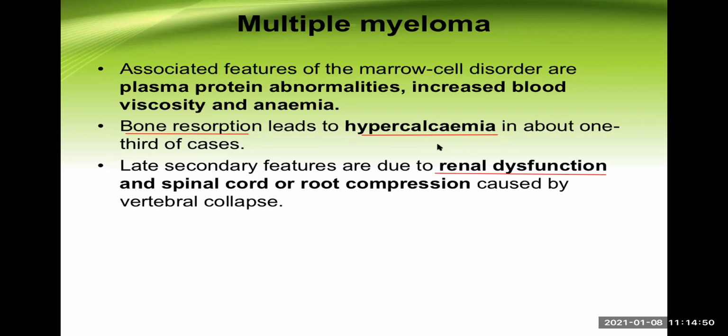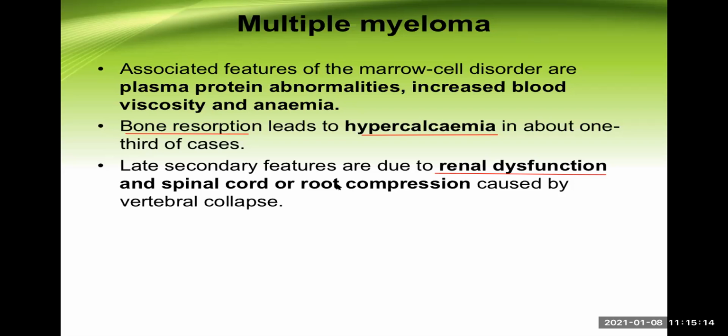A lot of calcium is excreted in the kidney. Some of that calcium may lead to renal stones as well. Those renal stones may block the kidney and can damage it. That is one point. Another, because of this excessive formation of the abnormal protein, these proteins are also excreted in the urine, and these are known as Bence Jones protein.